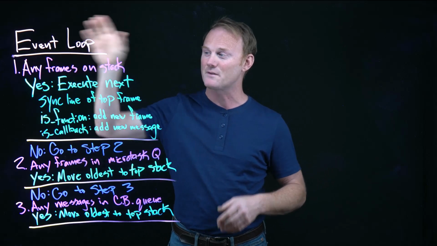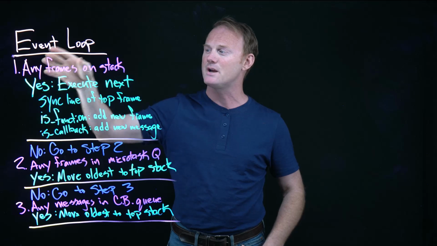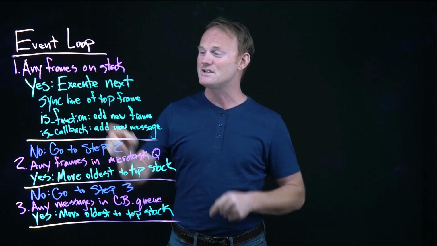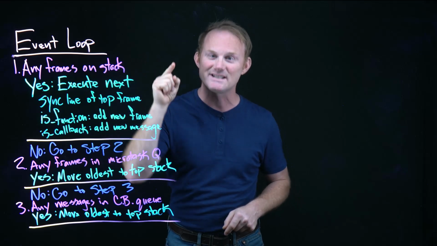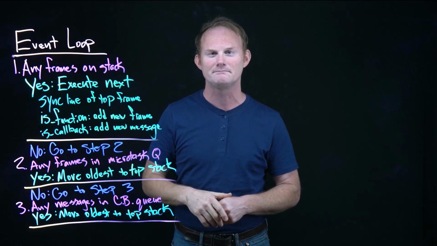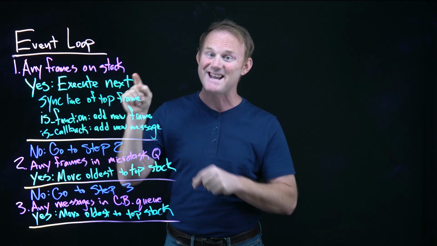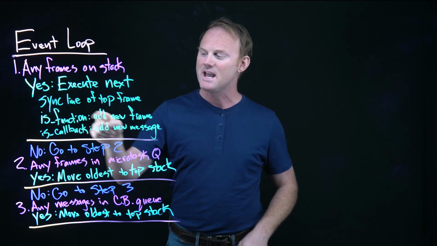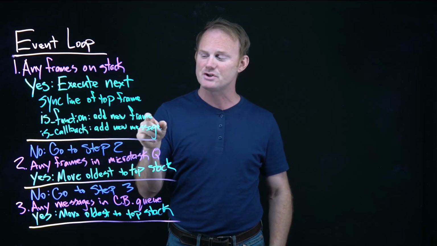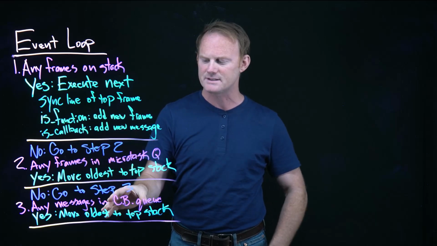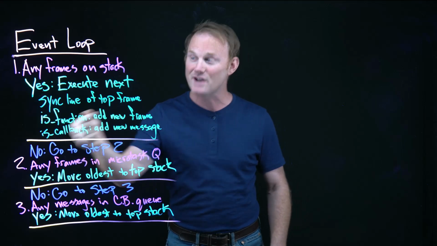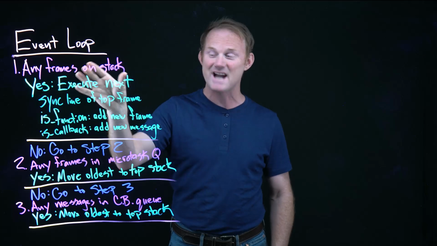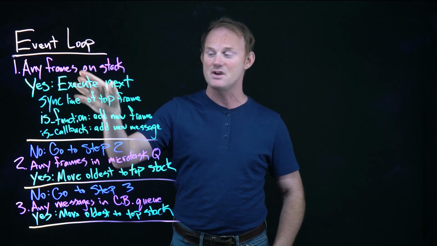Inside of our loop, the first thing we check at the top of every iteration: are there any frames on the stack? If the answer to that is yes, execute the next synchronous line of the top frame. A couple caveats. If that happens to be a function, we have to add a new frame to the top of the stack. If it happens to be a callback, add a new message to the appropriate queue, whether it's the Microtask Queue or the callback queue. Orange line, go back up. Is there something on the stack? Run the next synchronous line that you can.